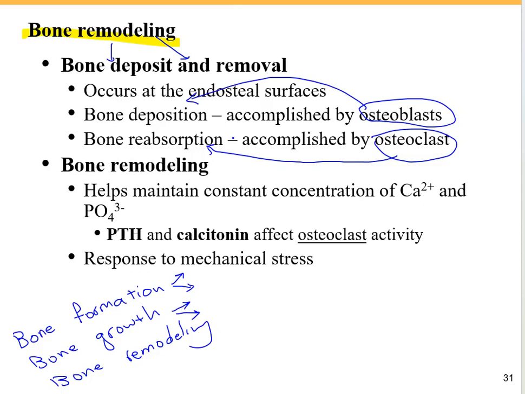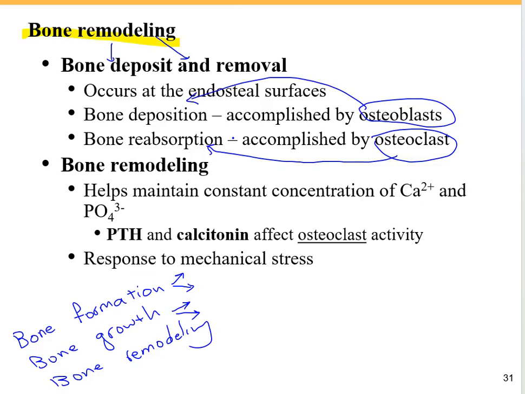They are going to collect these minerals from the blood and store them in the bone. Or when we have a low amount of calcium and phosphate in our blood, then the osteoclasts become more activated, and by bone resorption, they're going to destroy the matrix and release the calcium and phosphate into the blood.